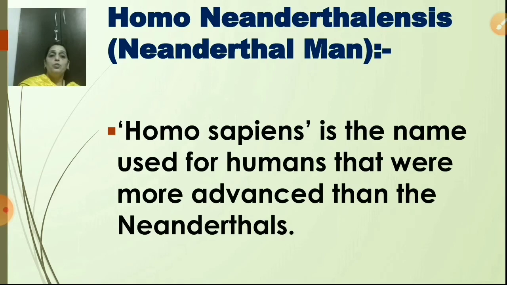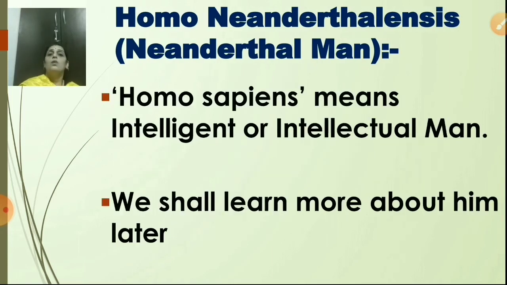So more technology was used, and so they were more advanced than the Neanderthals. Okay. Homo sapiens means intelligent or intellectual man. So students, who was the intelligent and intellectual man? Yes, Homo sapiens. After Neanderthal man, the next evolution of the Homos were Homo sapiens.